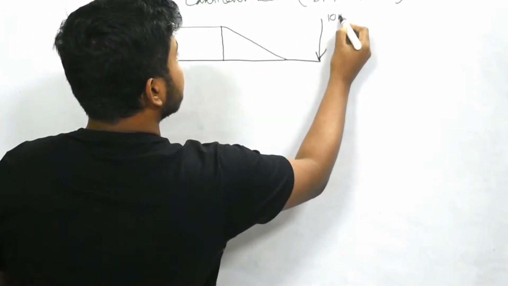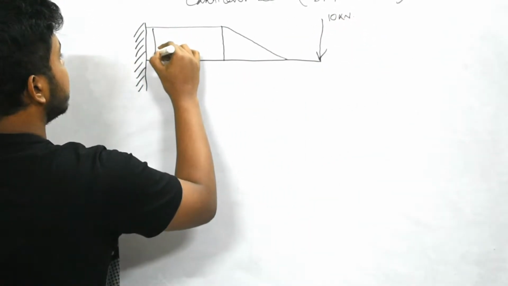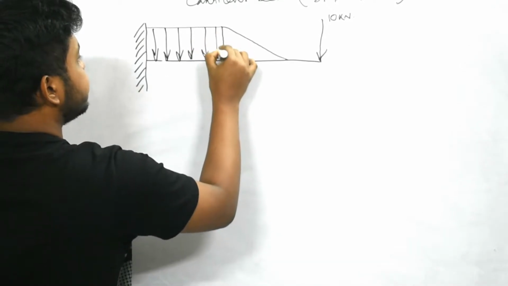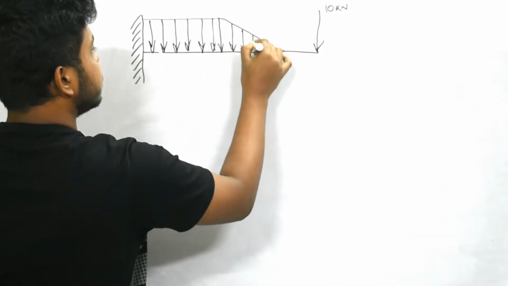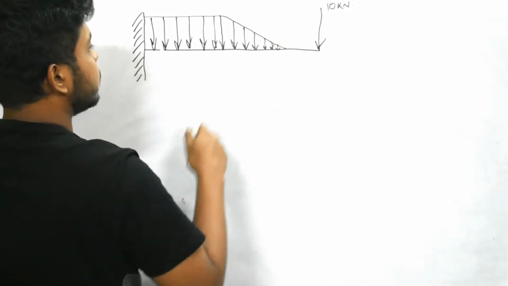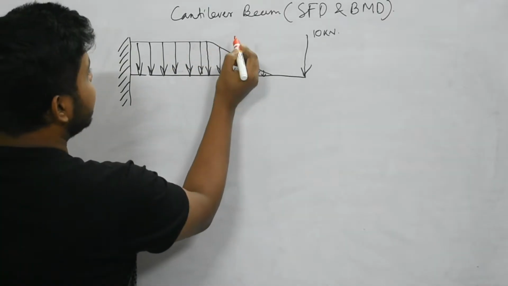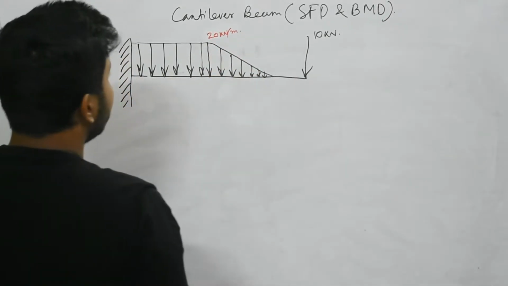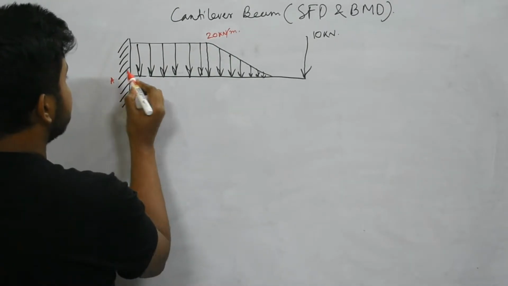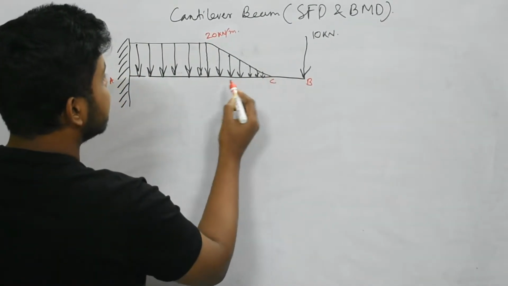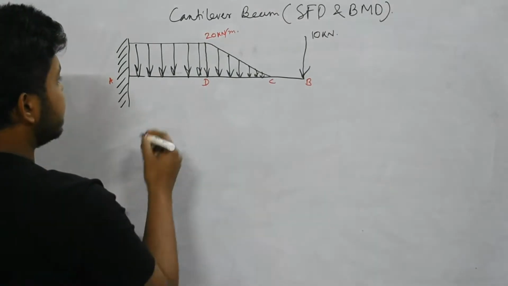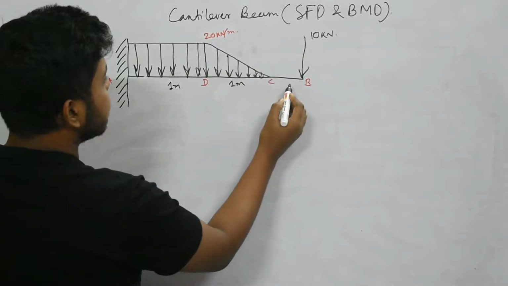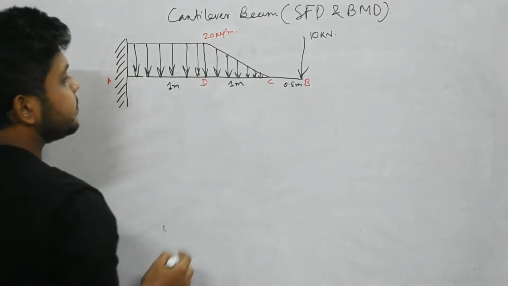Say this is 10 kilonewton. Say this value is 20 kilonewton per meter. Now the span here: if this is A, this is B, C, this is D. Now this span is say 1 meter, this is say 1 meter, this is say 0.5 meter.